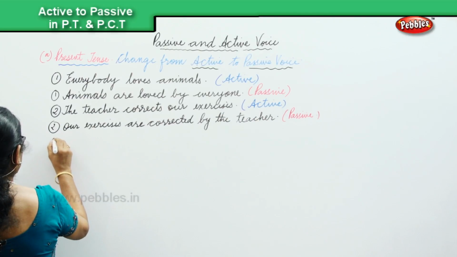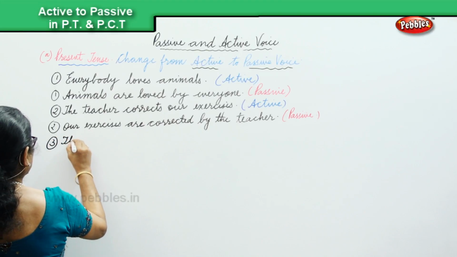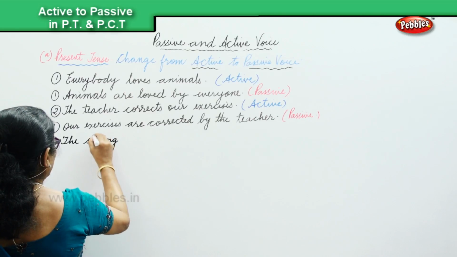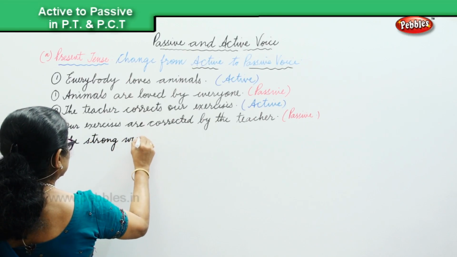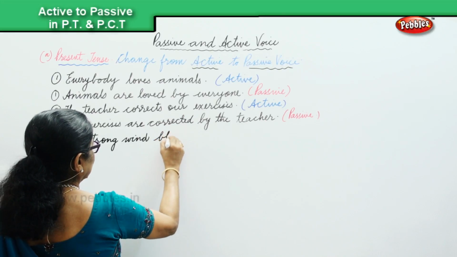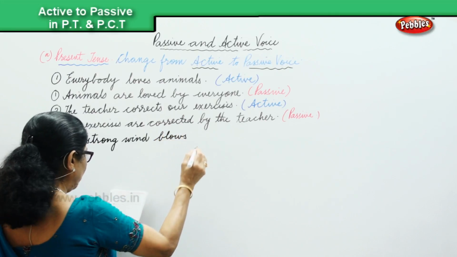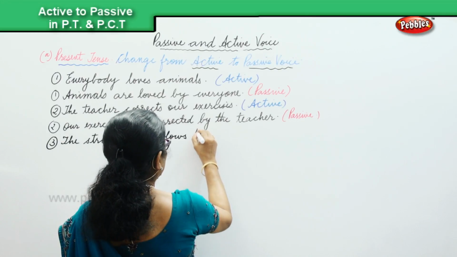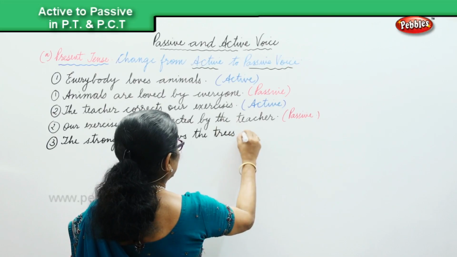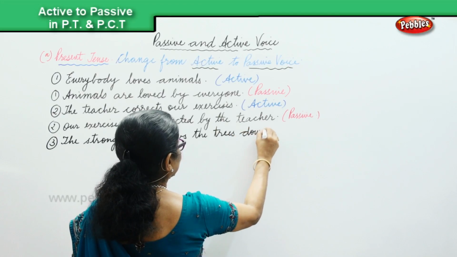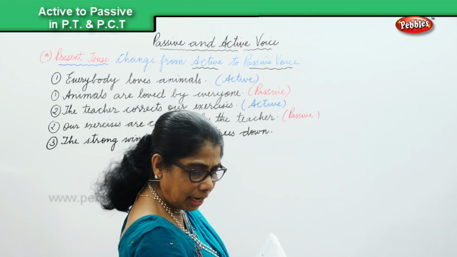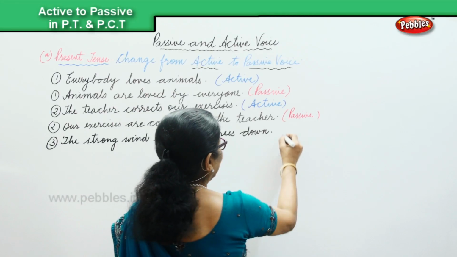Third one, the strong wind blows the trees down, that's the active. The strong wind blows the trees down, and that is in the active.